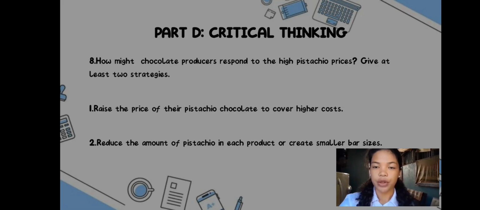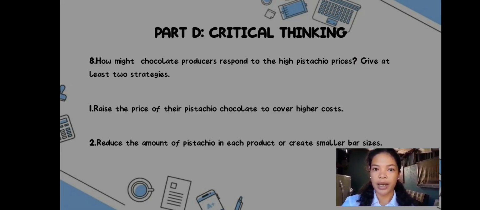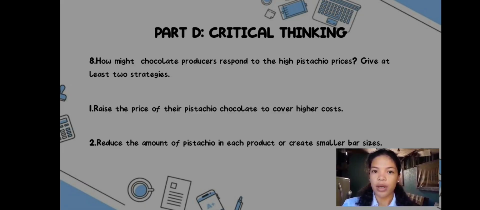Part D. Critical thinking. How might chocolate producers respond to the high pistachio prices? Give at least two strategies. First, raise the price of their pistachio chocolate to cover higher cost. Since the cost of pistachio has increased, the producer passes the additional expense onto the consumer. This maintains the current profit margin on each unit sold but risks reducing sales volume as the product becomes more expensive.